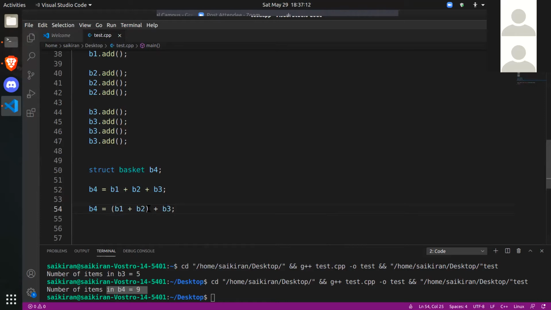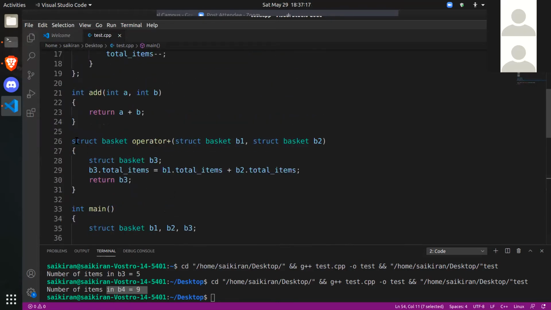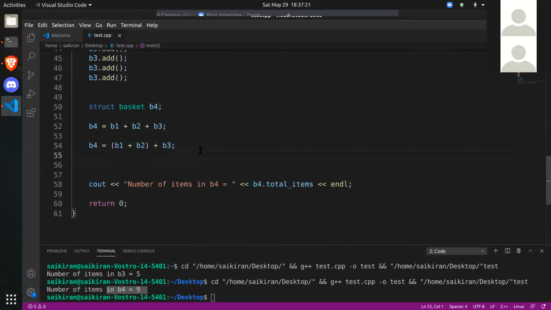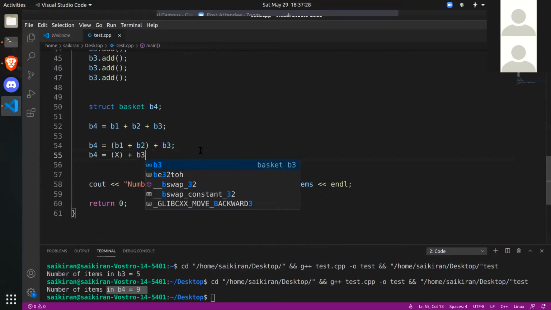When you add b1 and b2, what are you getting? You'll get another basket, right? So let's call it basket x. So this will become x plus b3. So 3 baskets now became 2 baskets.